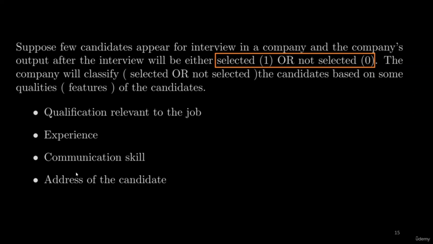So these are the 4 qualities of the candidates, which are known as the features of the candidates. Based on these qualities, the company will decide whether to select the candidate or not. These features are the qualification relevant to the job, experience, communication skill, and address of the candidate.